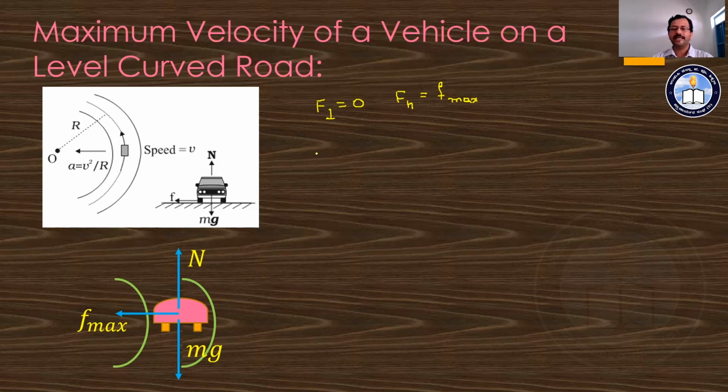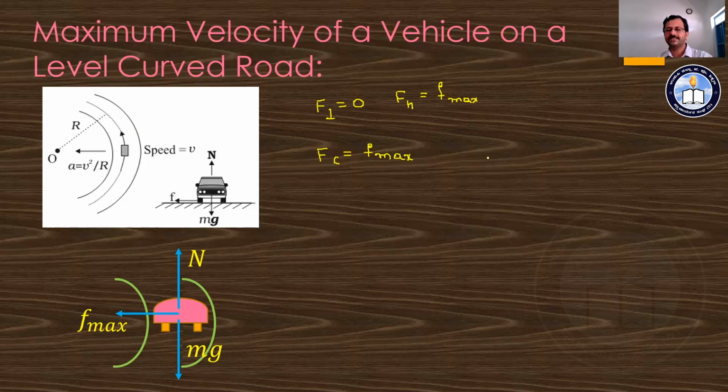And hence we can say this maximum static frictional force, or limiting frictional force, must be equal to the centripetal force which is acting. Means centripetal force is equal to the maximum static frictional force, or the limiting frictional force.